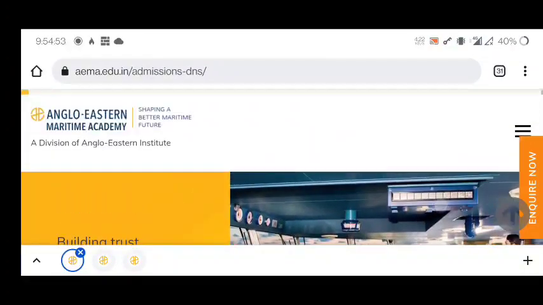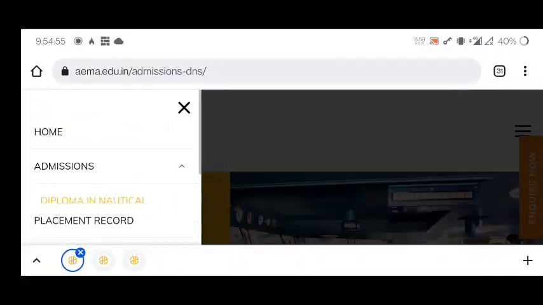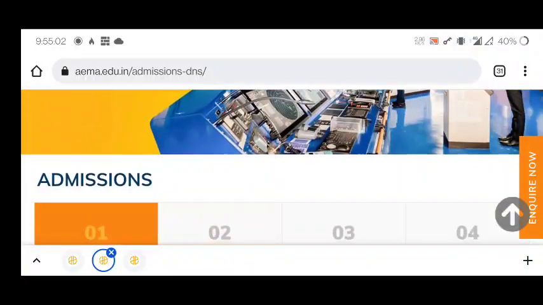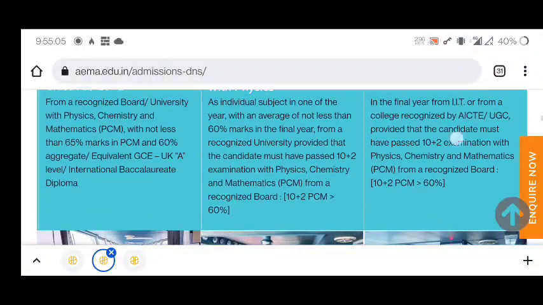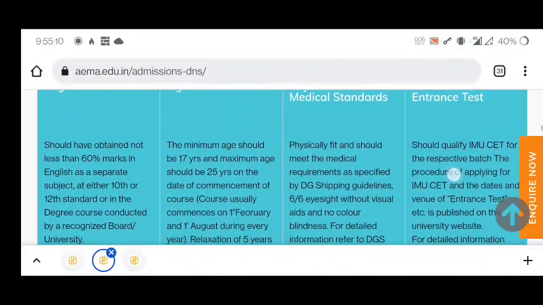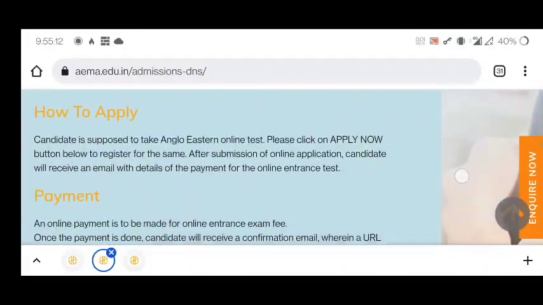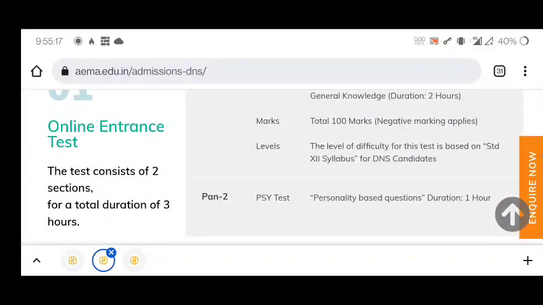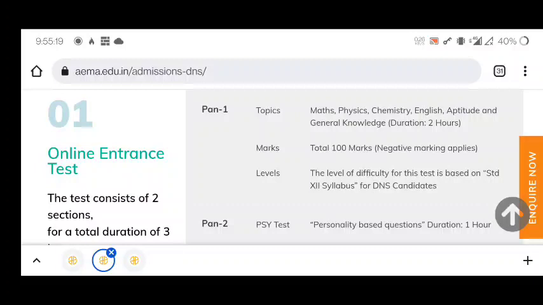So this is the website. Once you click on this menu option, there will be an admission option, then you have to click on this DNS course. Then you will get this page. Here you will get all the details about their eligibility criteria, educational qualification, how to apply, English, age limit, everything is given. Just go through this. This is the full process: registration process, payment, seat booking instruction, what is the syllabus. If you want the study material about their psychometric test questions and sample questions, you will get the study material and sample questions in my description section.